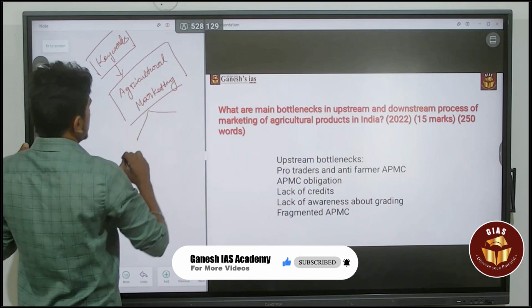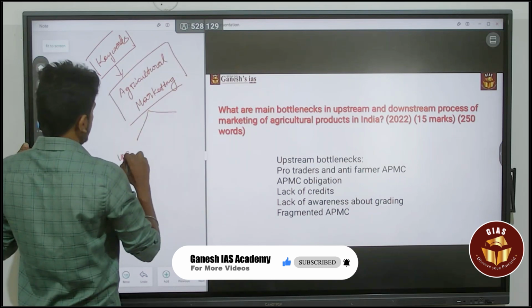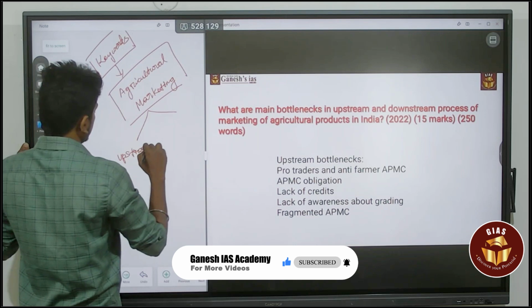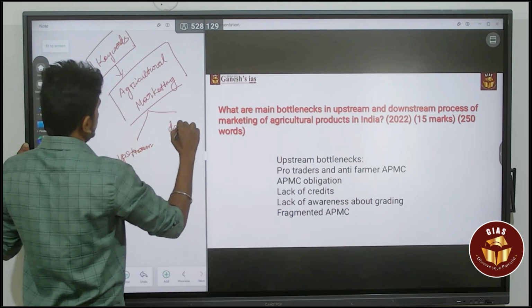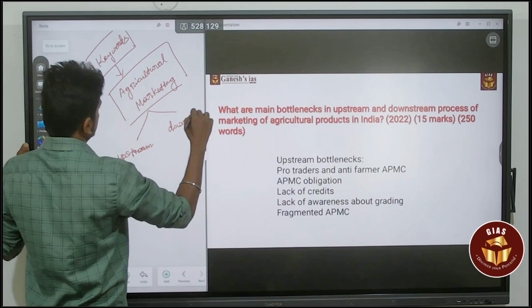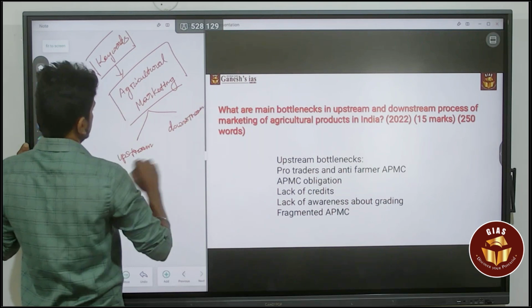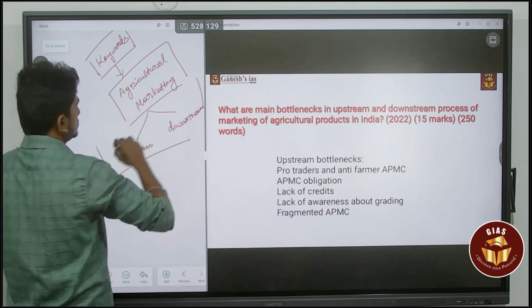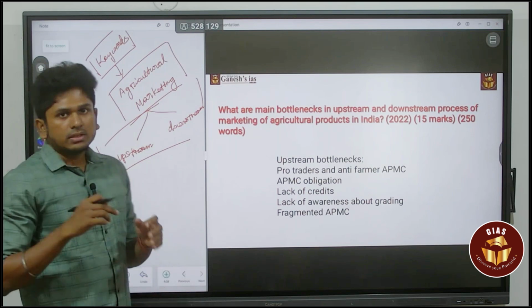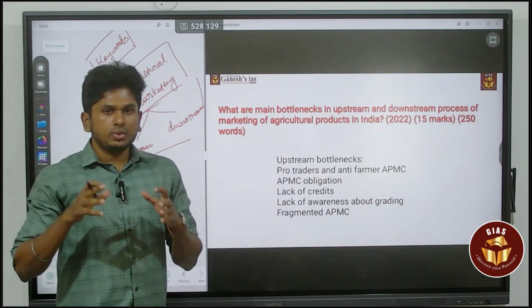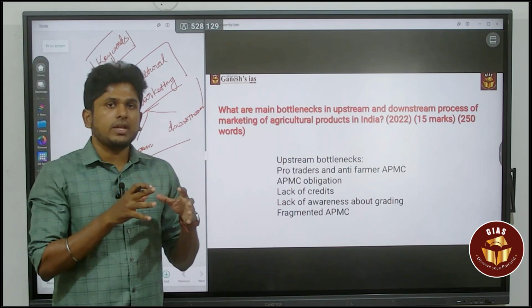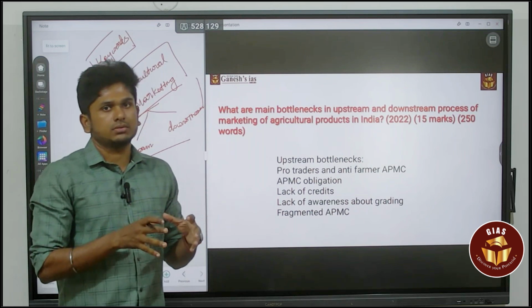Then the sub keywords are upstream and downstream. So this is the thing you need to first focus on. You have to find the keyword of that question.